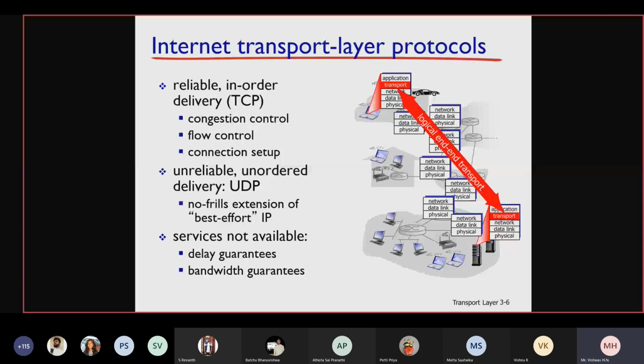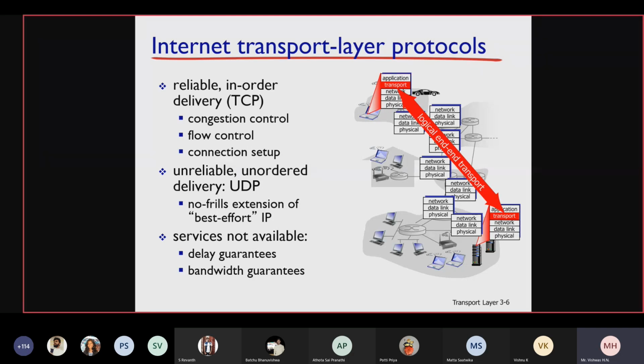So you can ask a question. TCP sends a packet, and if the packet is lost in the network, the receiver doesn't receive it. So how will the sender get to know that the packet is lost in between these two hosts? So there will be a timer. When TCP sends a packet, it will switch on its timer, and in the connection establishment phase, they will come to a conclusion that within this time, the acknowledgement has to be received by the sender. Is that clear? We call it RTT, round trip time.